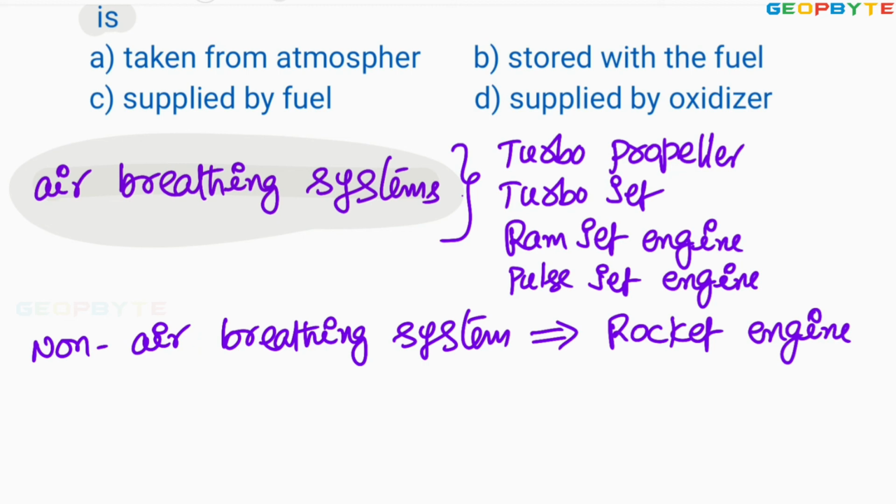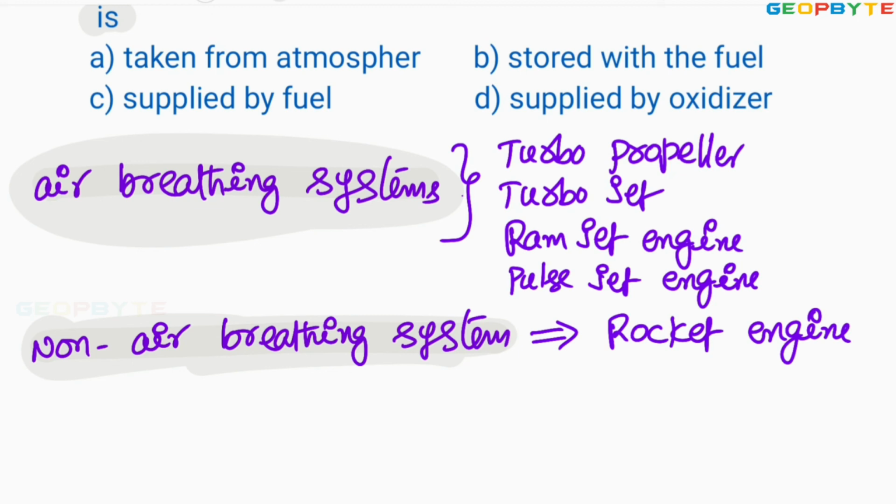Whereas in a rocket motor, since the rocket motor can fly in any medium and in perfect vacuum also, it has to carry the oxidizer, because by the time it is flying beyond the atmosphere, oxygen is not available surrounding the rocket. Therefore, rocket motors are generally constructed with two tanks. One is the fuel tank, the other one is the oxidizer tank.